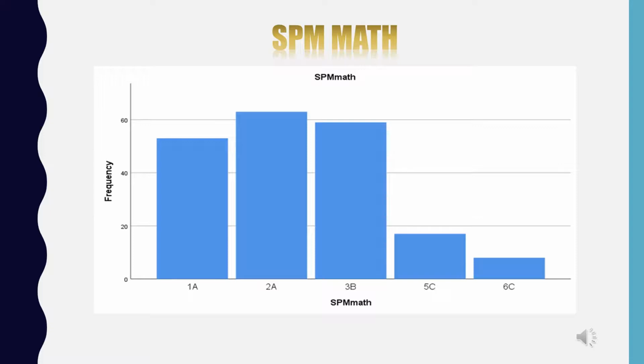As we can see, there are 200 alumni who have been investigated and we can conclude that 2A is the highest frequency with 63, followed by 3B with 59 and 1A with 53. The last two are 5C and 6C with 17 and 19 respectively.